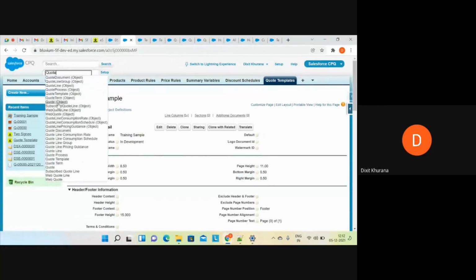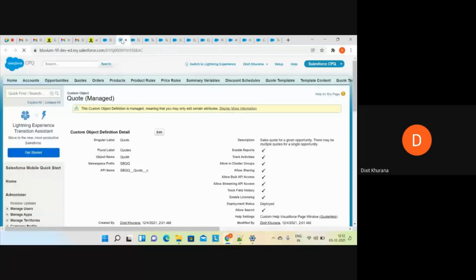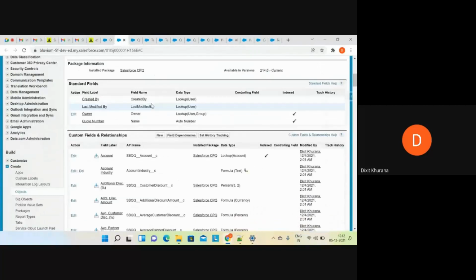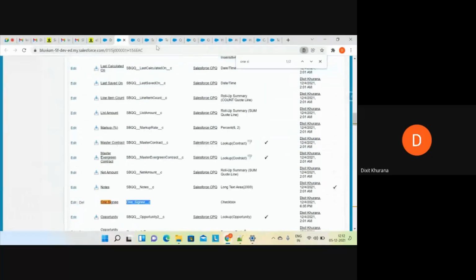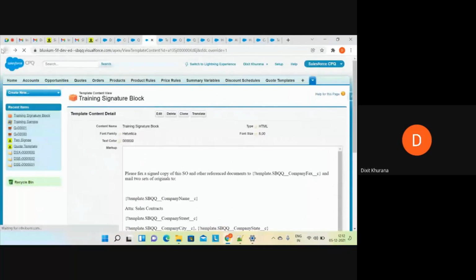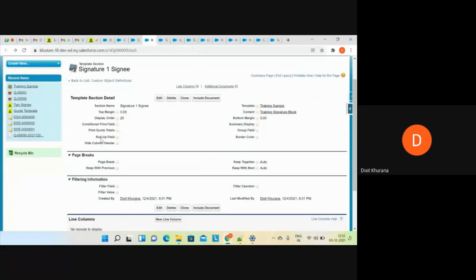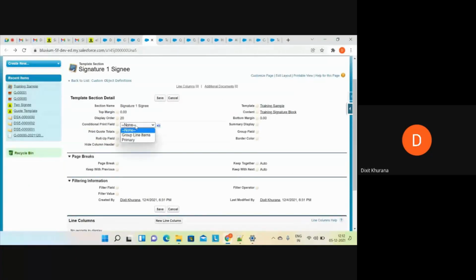I have to do something related to CPQ. I'll copy this out, and there is one feature of DocuSign basically: the conditional print field. What this does is it will take the API name of the quote fields.